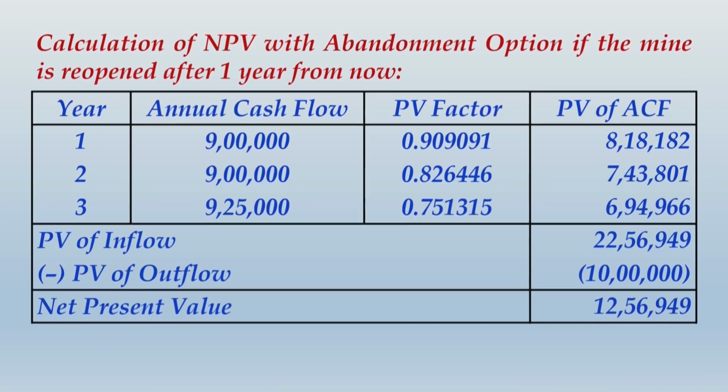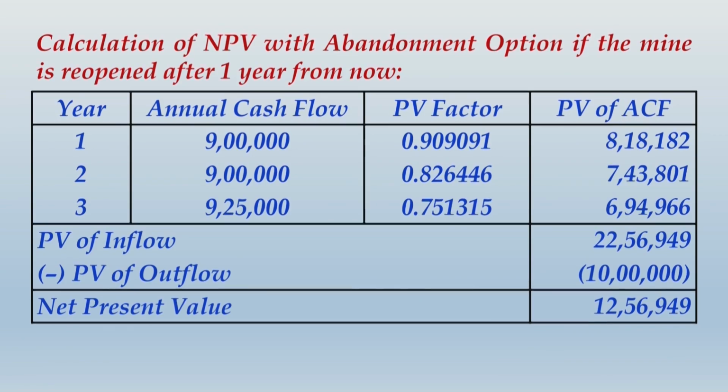12,56,949. In fact, when we compare this with the NPV that we got earlier without abandonment option and NPV that we are getting now with abandonment option, of course this is little higher, but this is just a little higher. That means there will be no significant difference between the NPV without abandonment option and with abandonment option if you are deciding to reopen the mine after 1 year from now. Anyway, write up this calculation quickly and then I take you ahead.